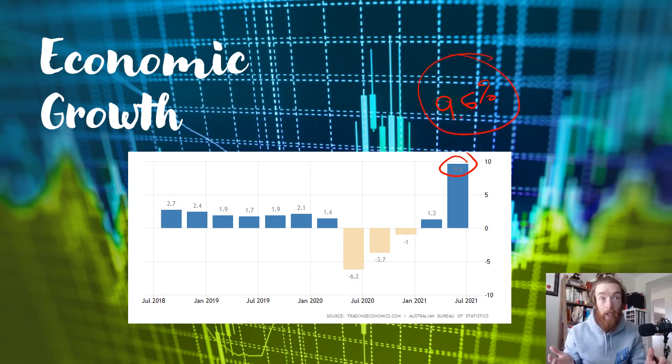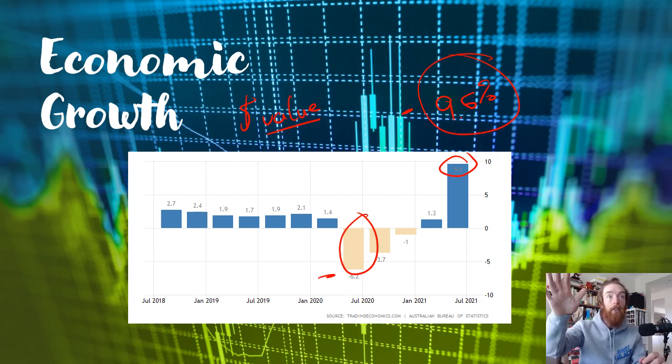But in terms of achieving the goal, it's not unsustainable at the moment, because why it is so high is because we're responding to this, like we're growing. We're responding from the fact that we have increased production from shrinking by 6.2%. So in terms of dollar value, GDP isn't actually much higher than it was last year. Realistically, dollar for dollar, it's only slightly higher, but it's because we're bouncing back from the fact that we shrank that it has increased so much. So we are beyond the goal, but economic growth is currently at 9.6%.